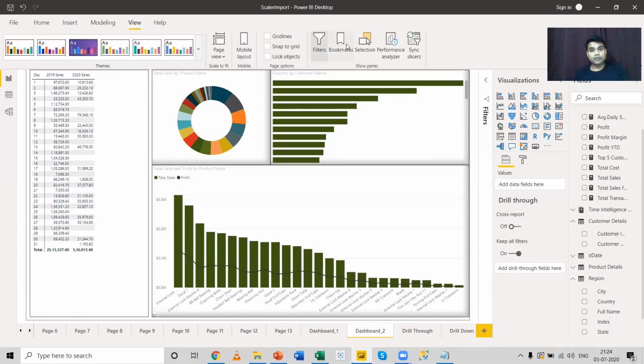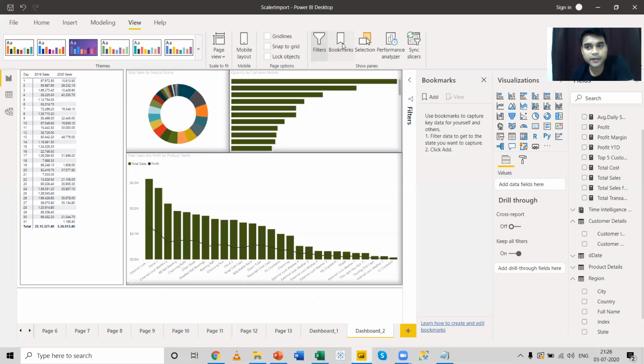Over here, you can see the bookmark. Now, bookmark and selection pane both go parallelly. Let us see a small example of bookmark and selection pane. So what we can do, we can select this bookmark option over here, and you can see the bookmark pane has been activated. And I'll also select the selection pane.